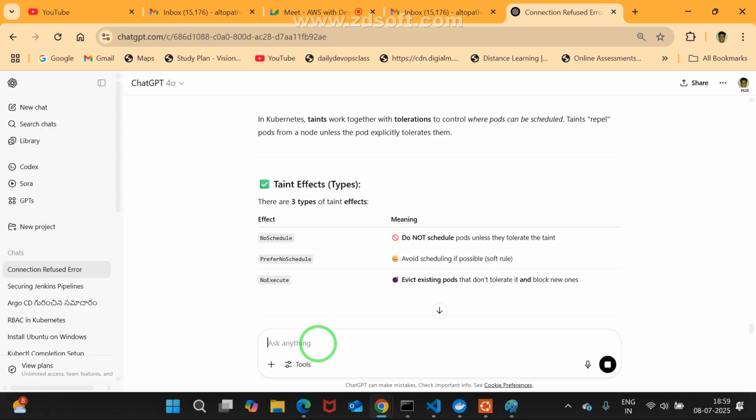This one only we used. Second, what they are telling: avoid scheduling if possible. It's a soft rule. We are telling, okay, if others are not there, try to create also. And what is the last one? Evict existing pods. If I use NoExecute, what will it do? Even existing resources will move on to another node. Is it okay for you? You may try it. If any difficulty, again try to ask me.